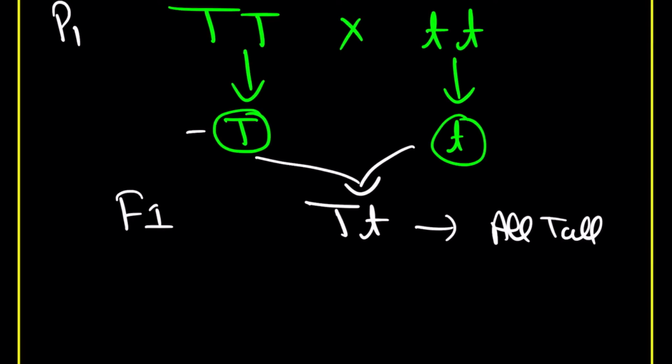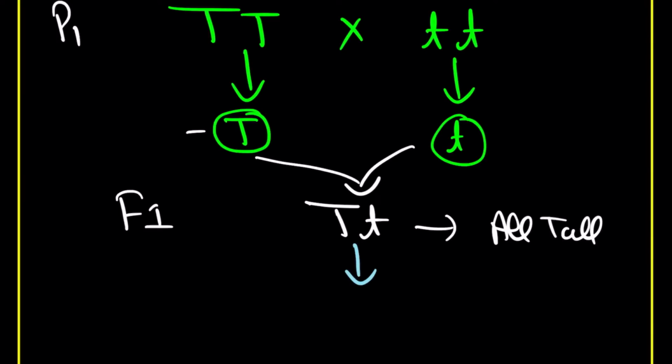As per the blending hypothesis, the next progeny is going to have an intermediate, a mixture of the characters from both of the parents. But what Mendel saw was that when a tall plant is crossed with a dwarf, he did not see intermediate. What he saw? All tall.